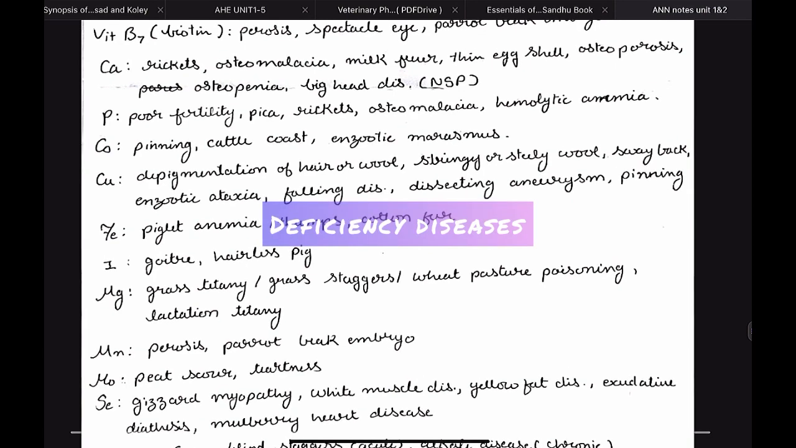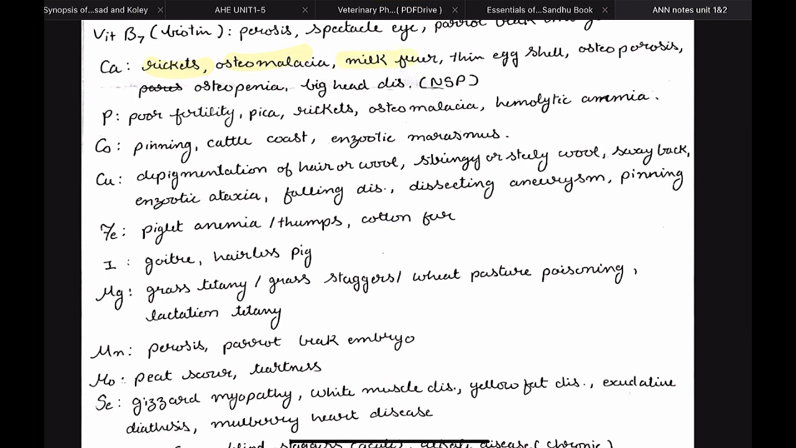So from calcium, the important ones are rickets, osteomalacia, milk fever, that is also called as post-parturient paresis, then osteoporosis, osteopenia, and big head disease. Then phosphorus will lead to poor fertility, very much important point. Then pica, and again it can cause hemolytic anemia. It is called as hypophosphatemic hemolytic anemia. I've discussed this in somewhat detail in my video about anemia.